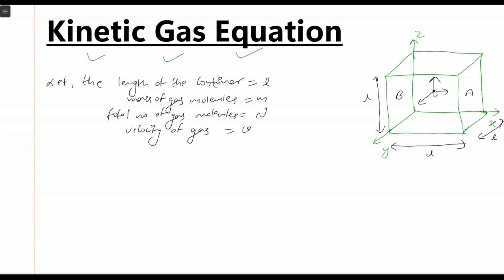Now, if the molecule is traveling with a velocity v and it has a certain mass as well, and it goes and hits face A, then it will exert a certain pressure over here, right?